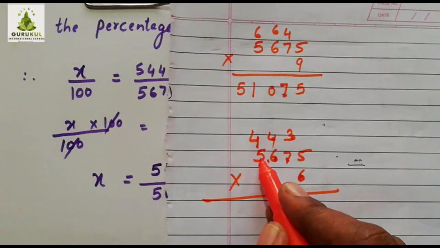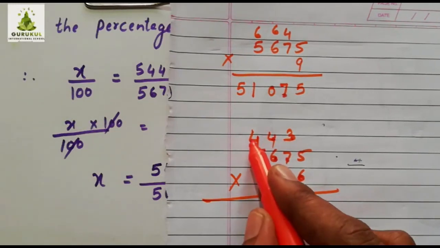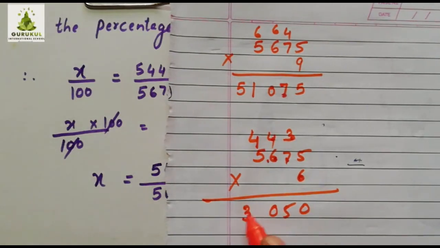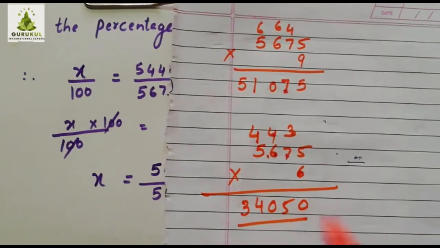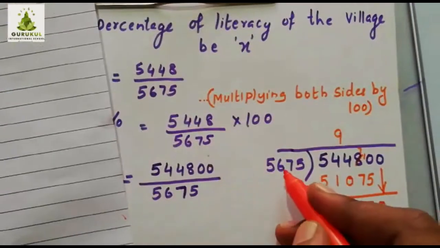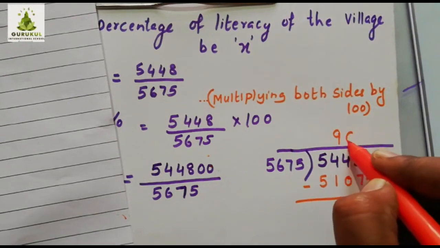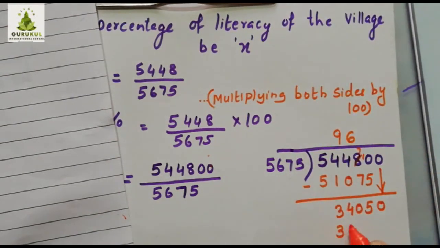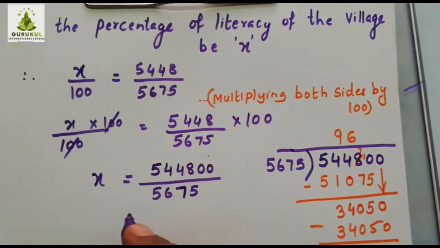Then 65, 6 into 5, 30. 6 5s are 30 plus 4 is 34. Is this clear? So you get this. 5675 into 6 are 34050. Now you get the remainder as 0. So the answer here is 96.